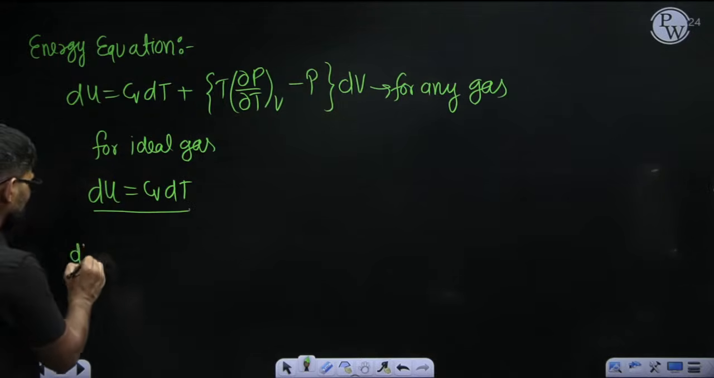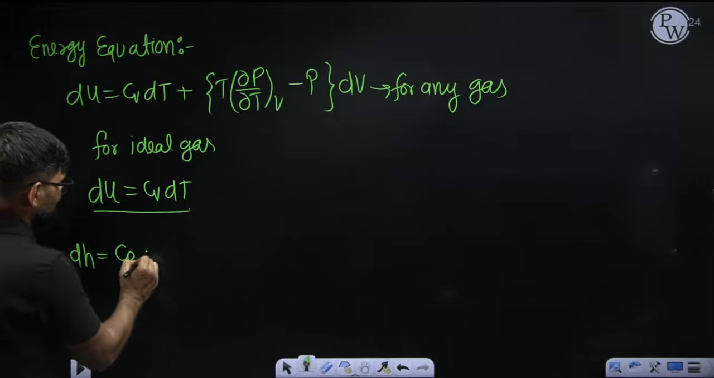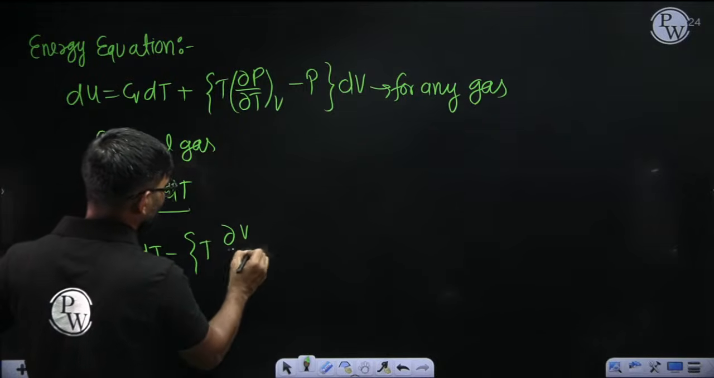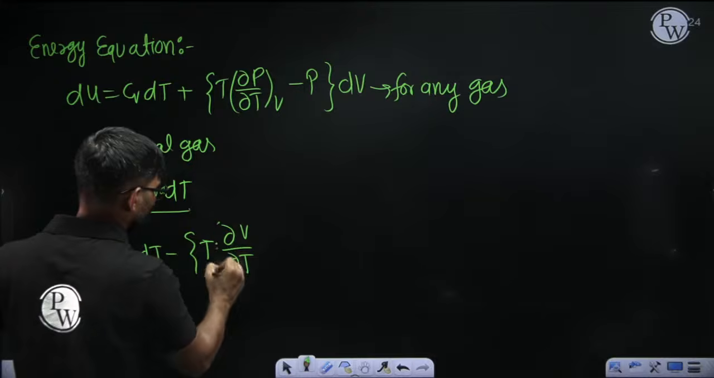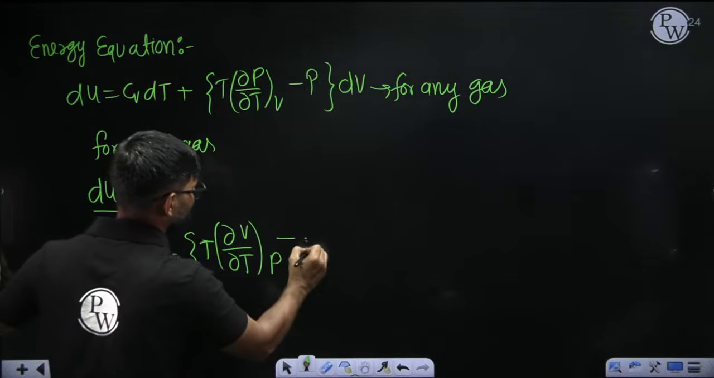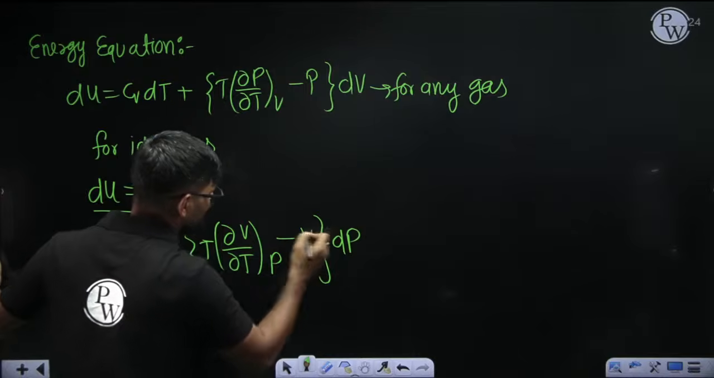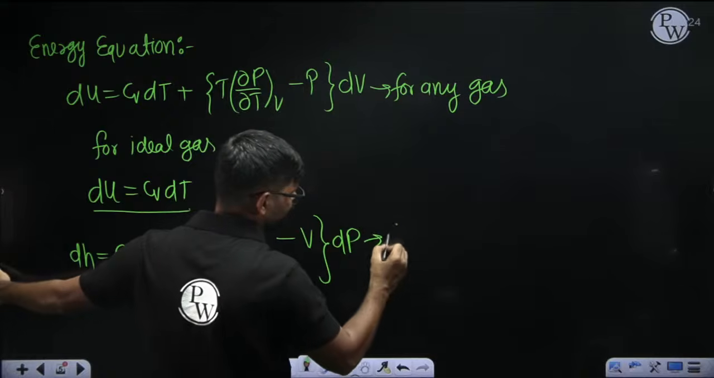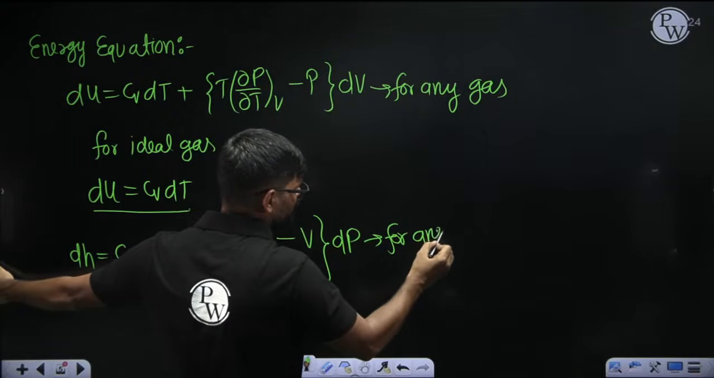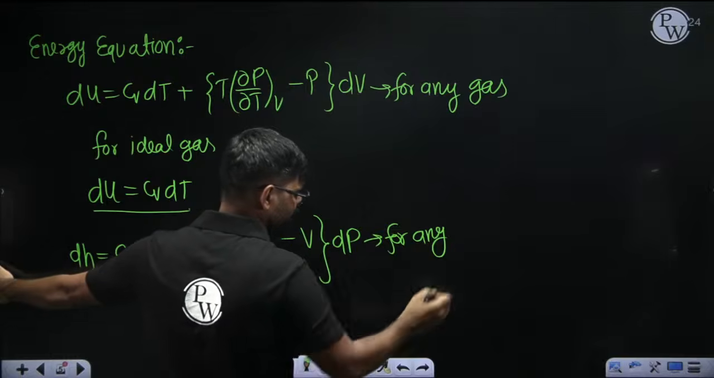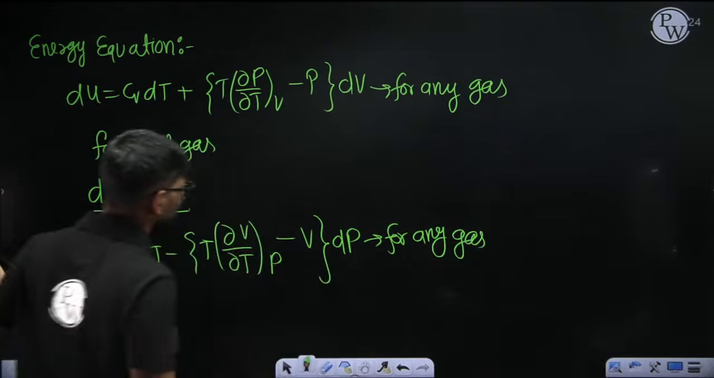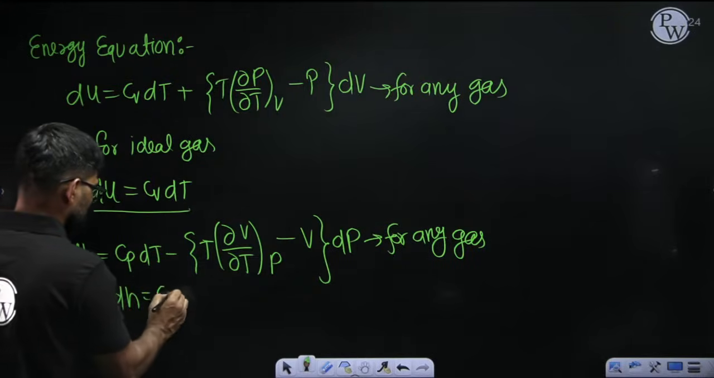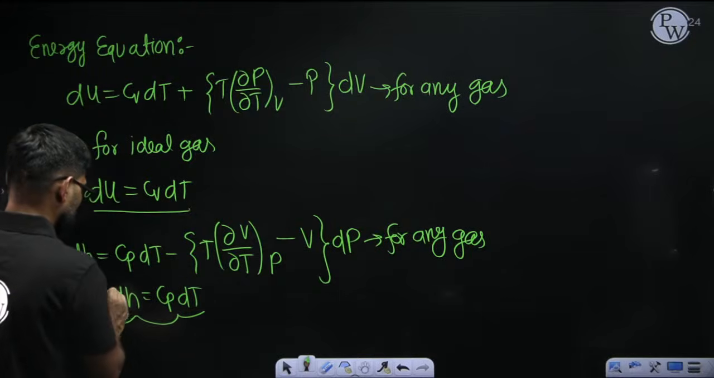Similarly, if I write dH, so dH is equal to Cp dT minus T into dou V by dou T at constant pressure minus V into dP. This equation you will get. This is for any gas. So dH value will come how much? Cp dT. This is for ideal gas.